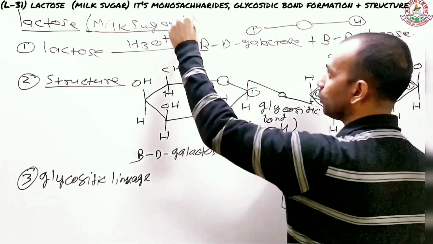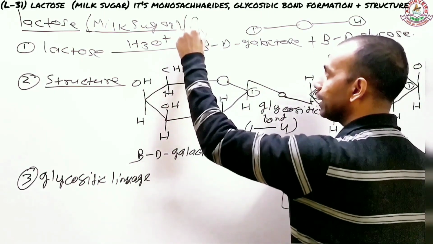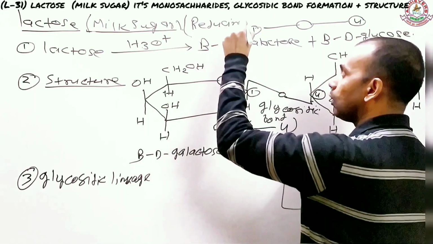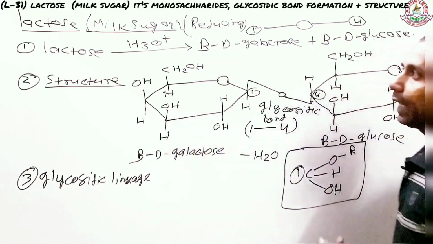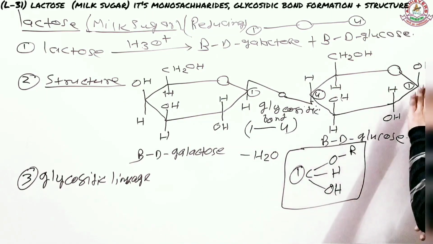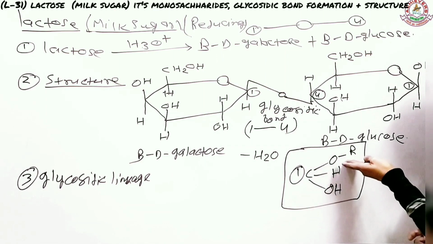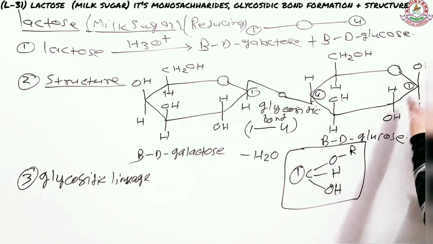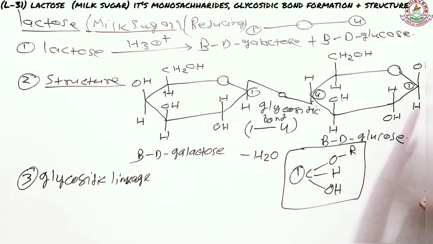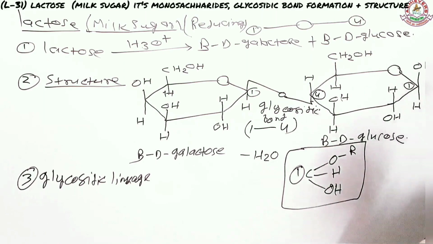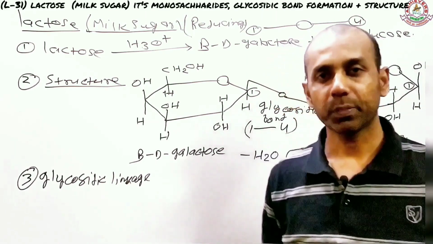So I'm writing this information right over here. This is again reducing. So unlike sucrose, lactose is a reducing sugar, because it has an ether group, a hydrogen and a hydroxide on the same carbon, which is the first carbon, and that's how you understand that this is again a reducing sugar.